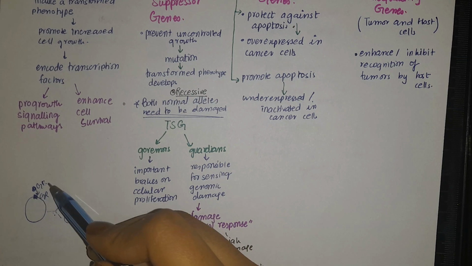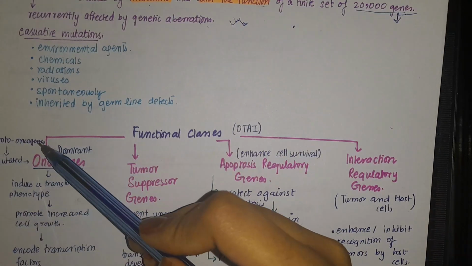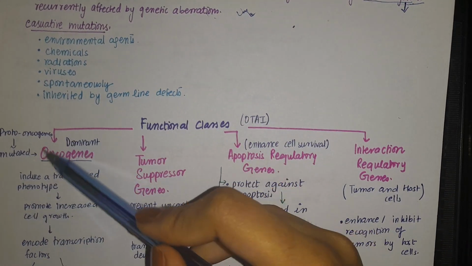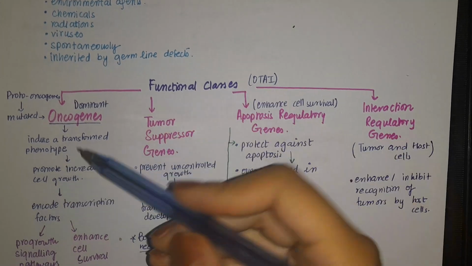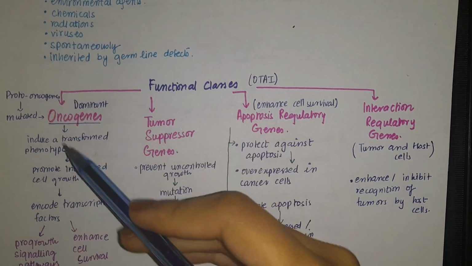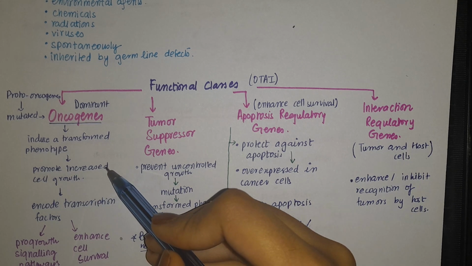Even in the absence of the growth factors, in such a situation, what has happened? The proto-oncogene, this normal gene, has been mutated. It has been converted into an oncogene, and it produces a transformed phenotype, a different kind of physical appearance, and promotes increased cellular growth.